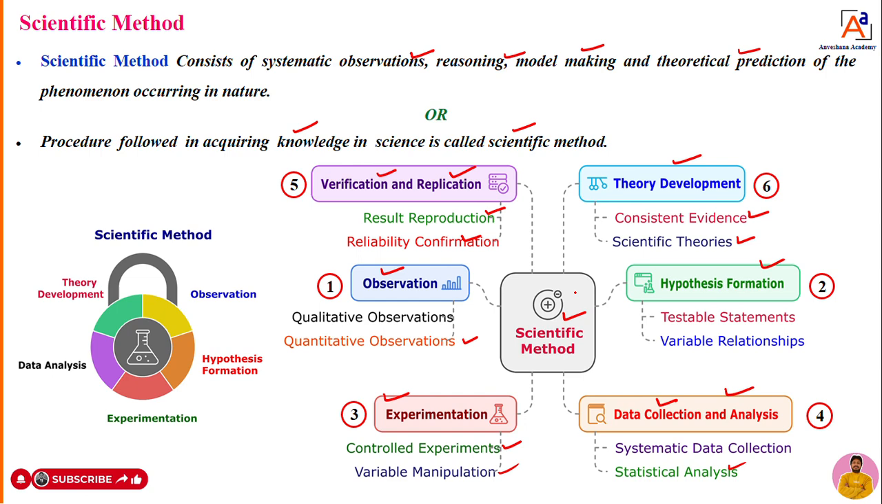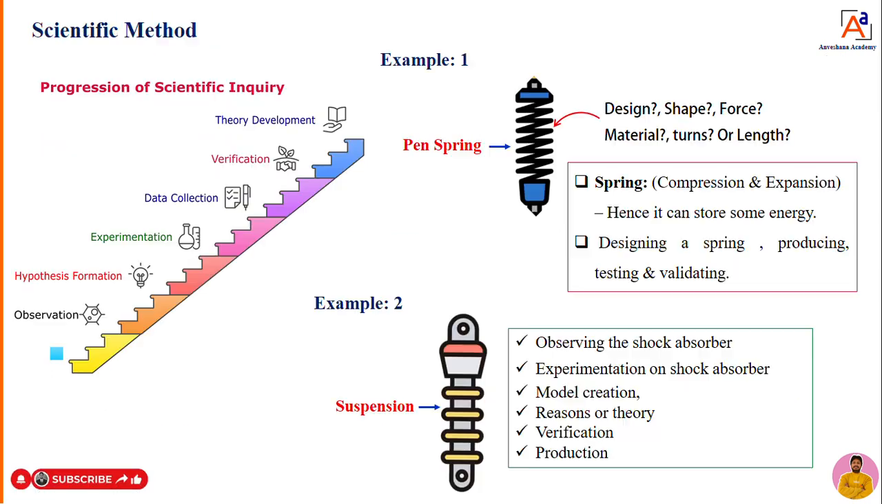To understand all these steps and methods, I will take some examples and try to explain. The scientific method has 6 important steps. So to understand the scientific method and its steps, I will take some examples. Dear students, you can see here, you can take a pen.